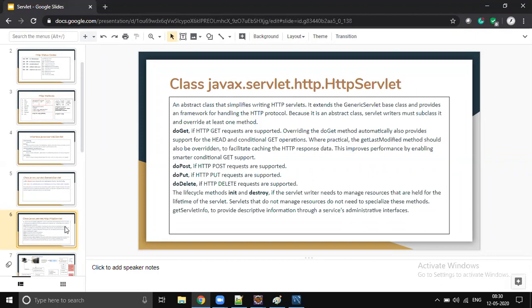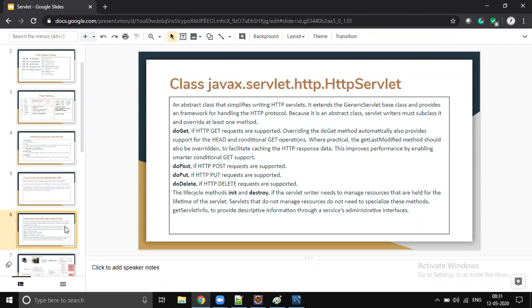That is the reason the Servlet API has extended support for HTTP servlet. So now we are again praising our hero HTTP. The extension support for the HTTP protocol is given through HTTP servlet.